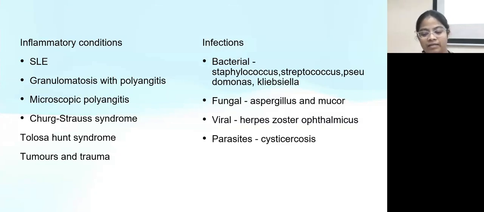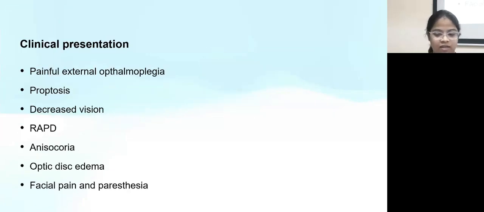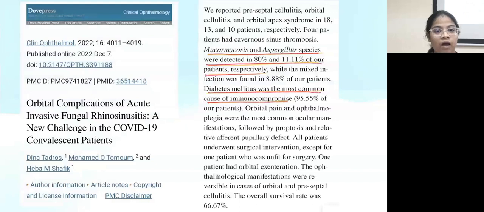The viral and parasitic are rare causes. However, there are reported cases. Now, they usually present with a painful external ophthalmoplegia with proptosis, decreased vision, RAPD, anisocoria with optic disc edema, facial pain, and paresthesia.